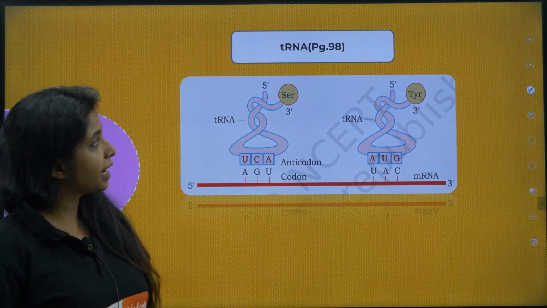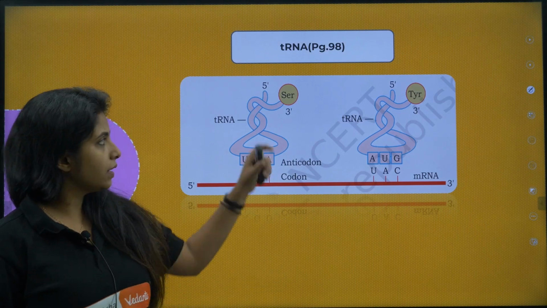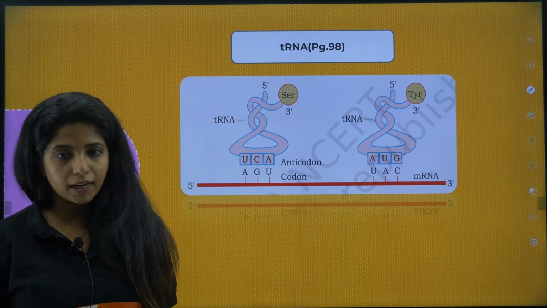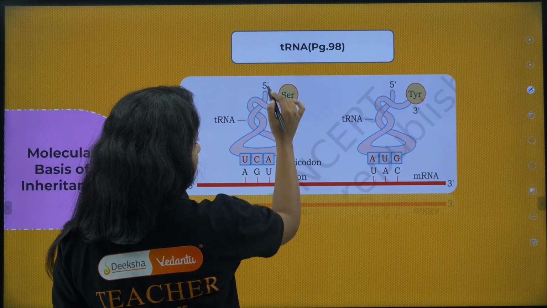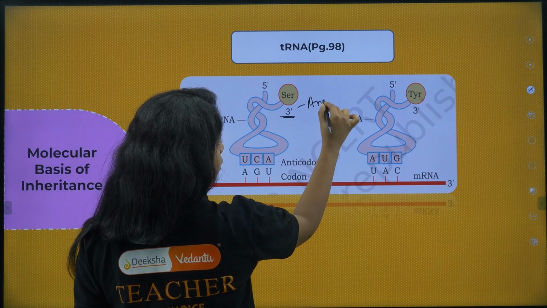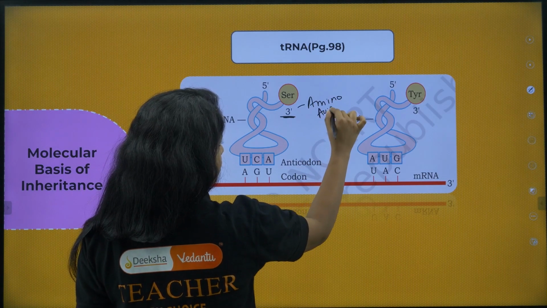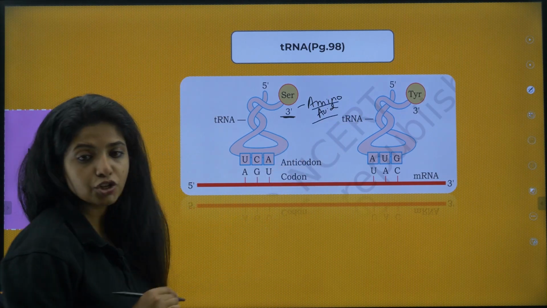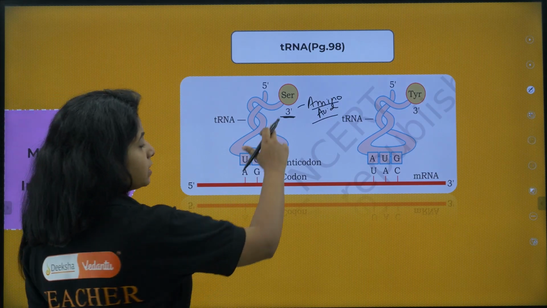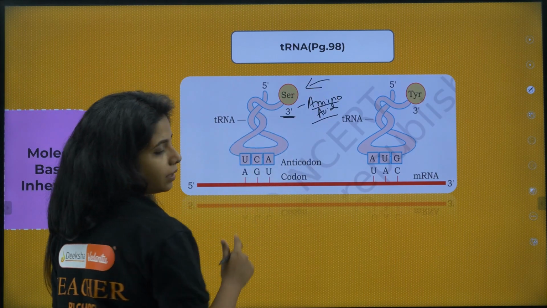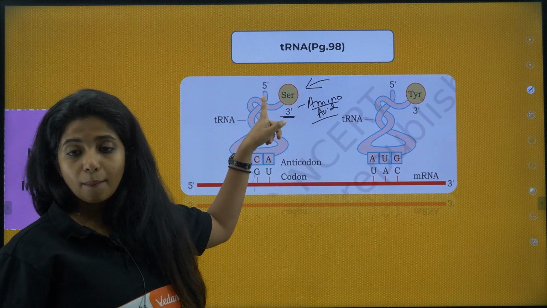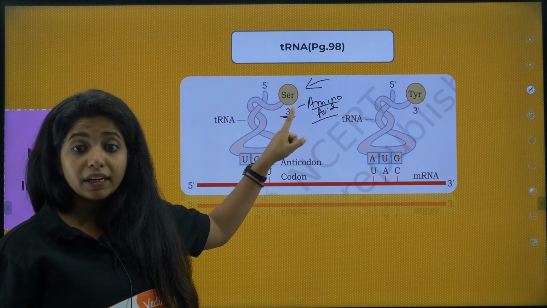Page number 98, tRNA. So tRNA, you should be knowing on what side the amino acid comes and attaches. tRNA also has a 5' end and a 3' end. It's on the 3' end that the amino acid comes and attaches, and this is known as amino acylation, or basically charging of the amino acid. That is what you mean by it. So charging of tRNA, or amino acylation. Over here the serine is coming and binding at the 3' end.